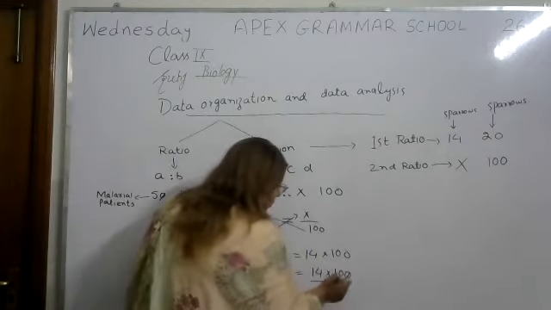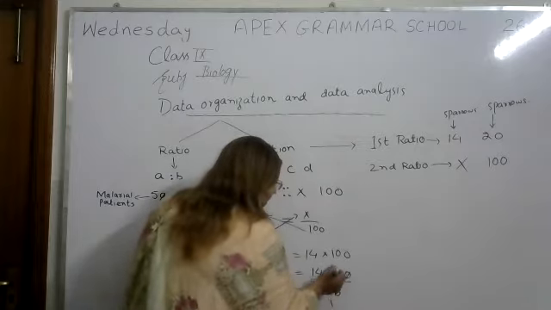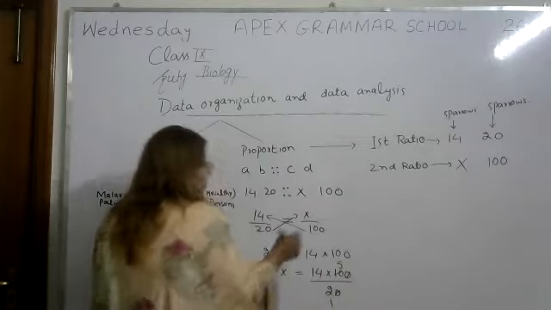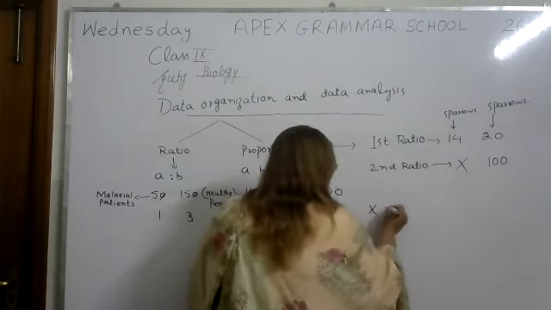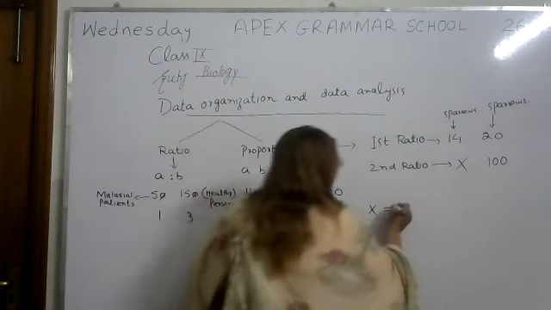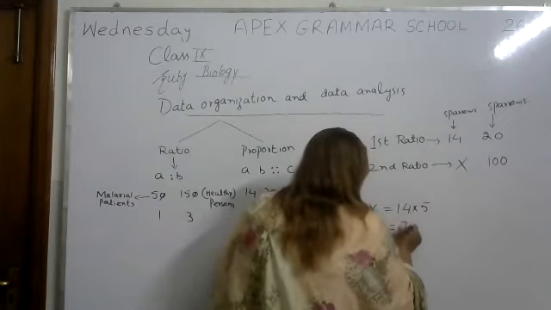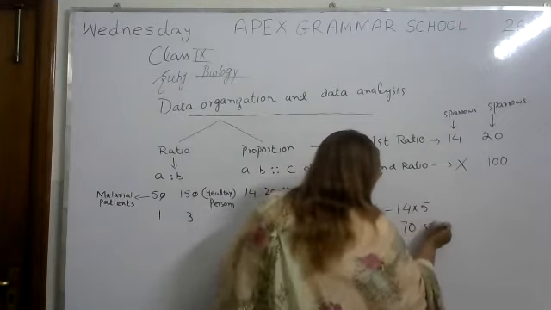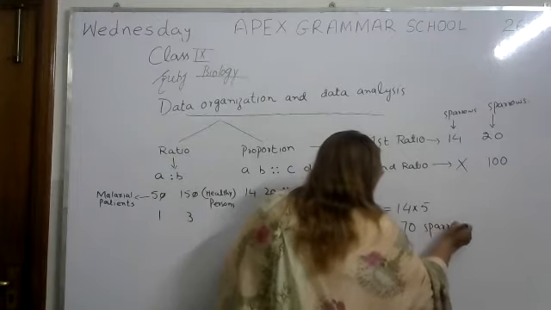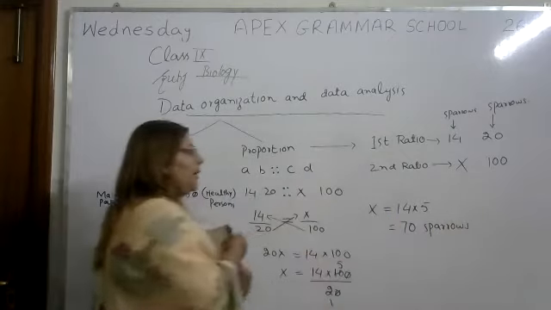Now we will find the answer. 0 cut with 0. 2 ones are 2, 2 fives are 10. So what will be our answer? x is equal to 14 multiplied by 5. So our answer will be 70 sparrows. So what do we find as the answer?